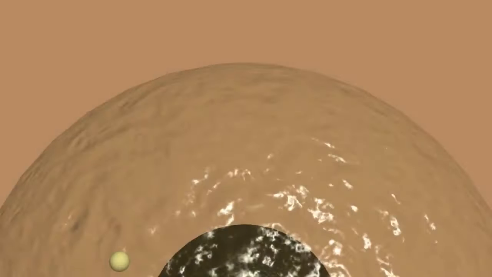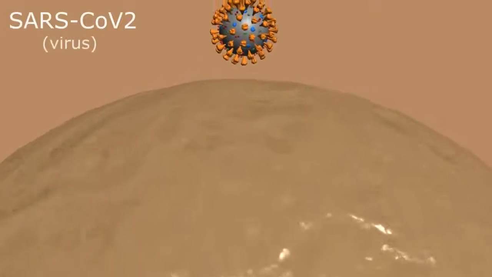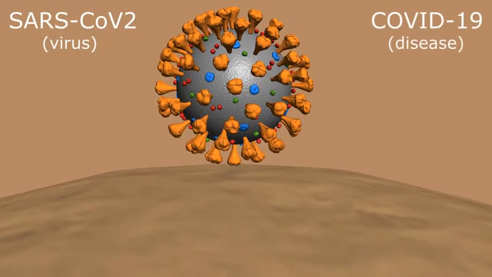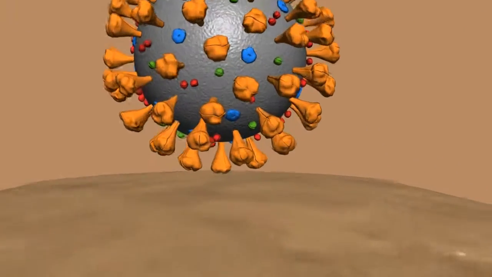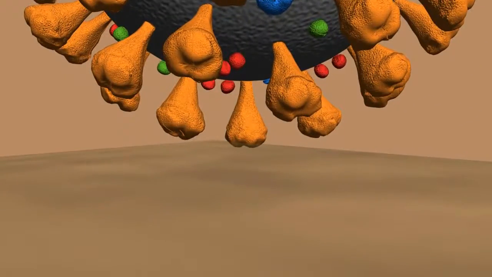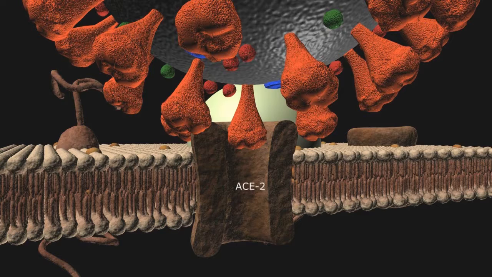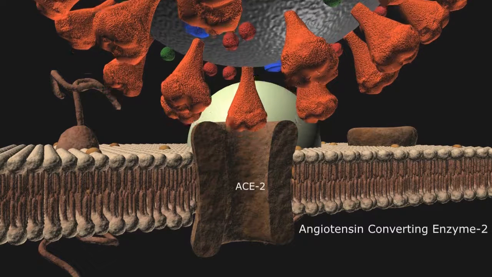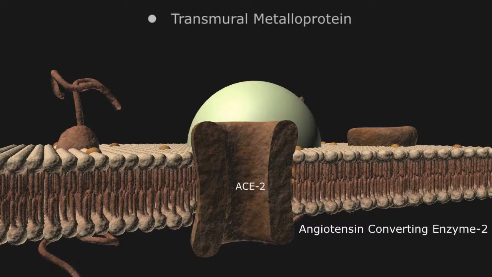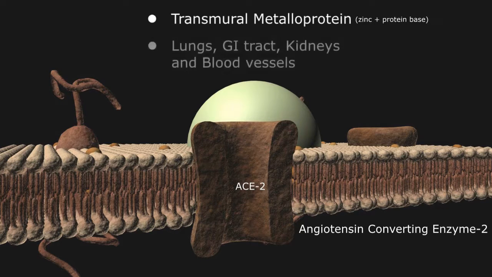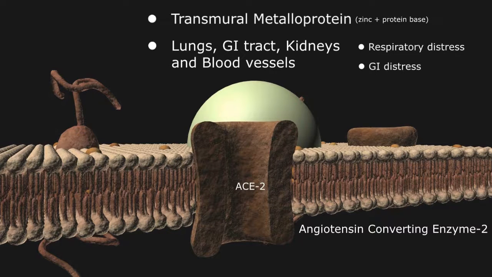From the previous video, we learned that SARS-CoV-2, the virus responsible for COVID, seeks out a specific surface protein molecular target to gain access to our cells called ACE2, which stands for angiotensin converting enzyme 2, a transmembrane zinc metalloprotein found in the lungs, GI tract, kidneys, and blood vessels. Their distribution would explain some of the presenting symptoms of COVID, including respiratory and GI distress, renal failure, and dementia.